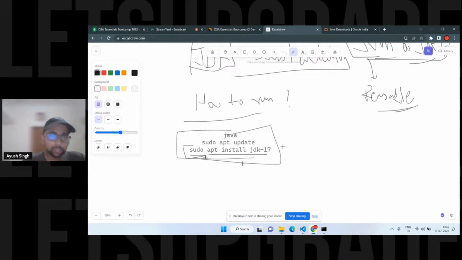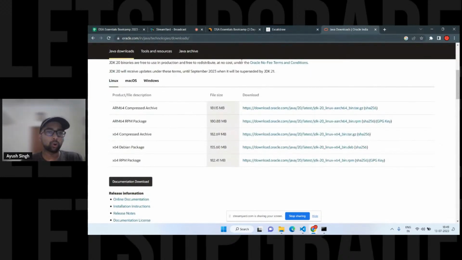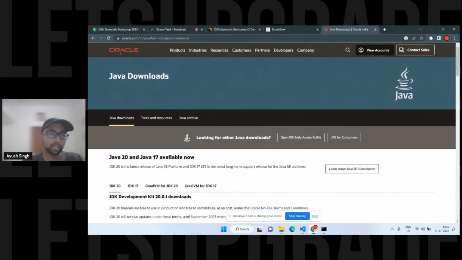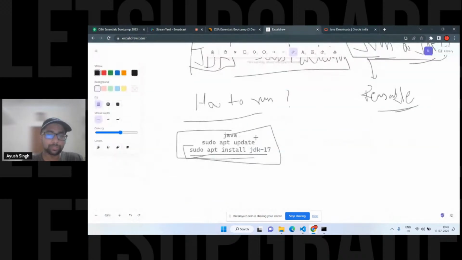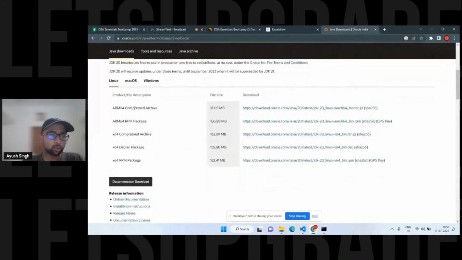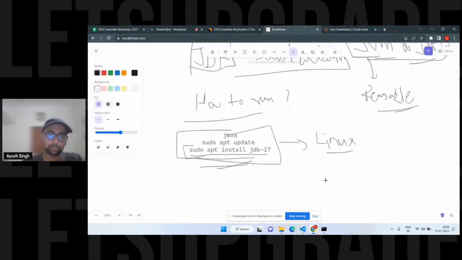Okay. So see, those who haven't installed Java or don't know how to run the program, you have to just search for JDK. It will be the first site, Oracle. Install. This is for the Linux users. You don't have to do any other step. This is for Linux, right? Those who are on Linux or Ubuntu or anything, this will work fine. And you don't have to do any of this. It will install this thing, right?